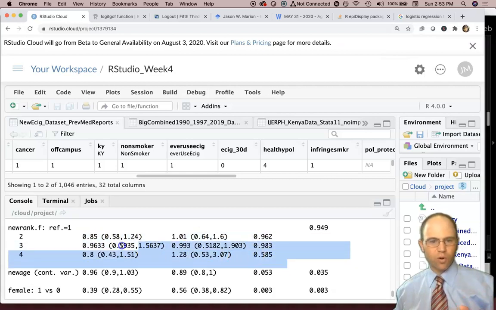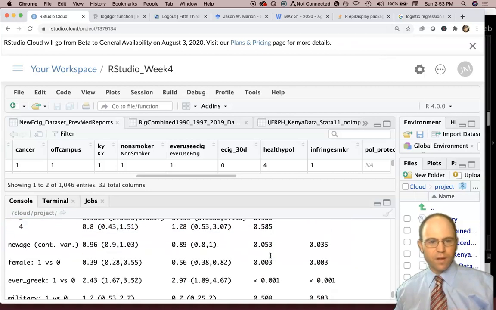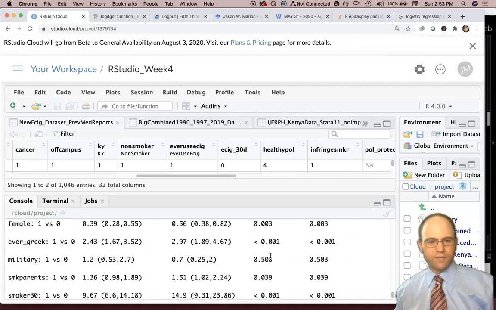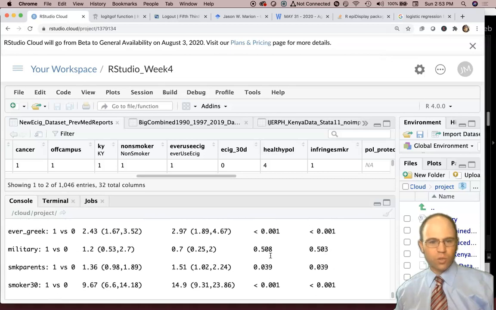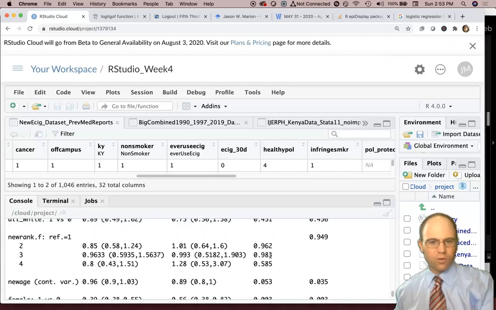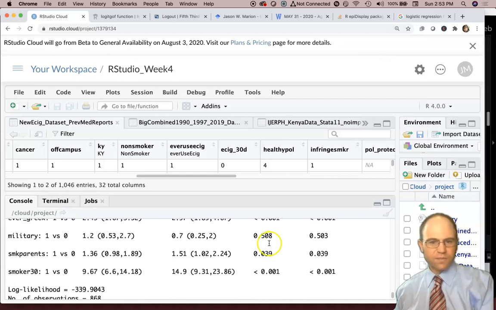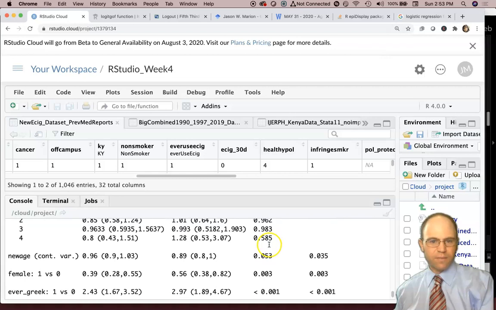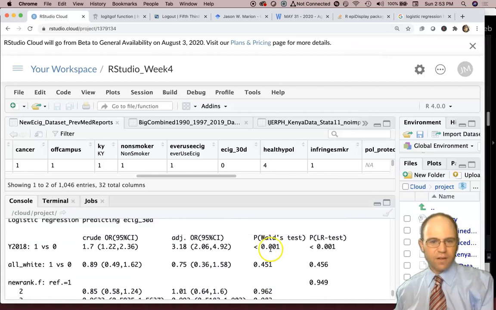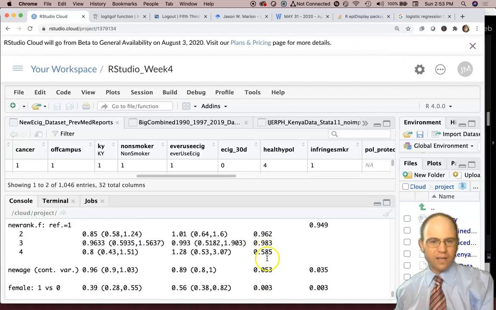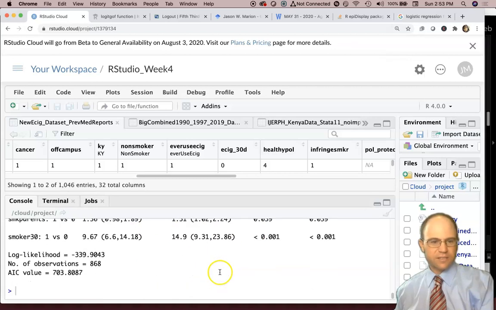So I'll treat this whole group for new rank as 0.585. We do backward selection, looking at which factor level variable has the highest p-value. This is 0.585, so new rank, freshman, junior, senior, is the least significant.